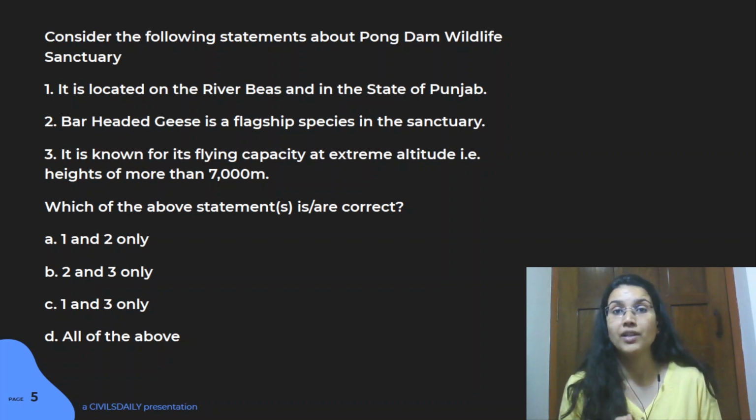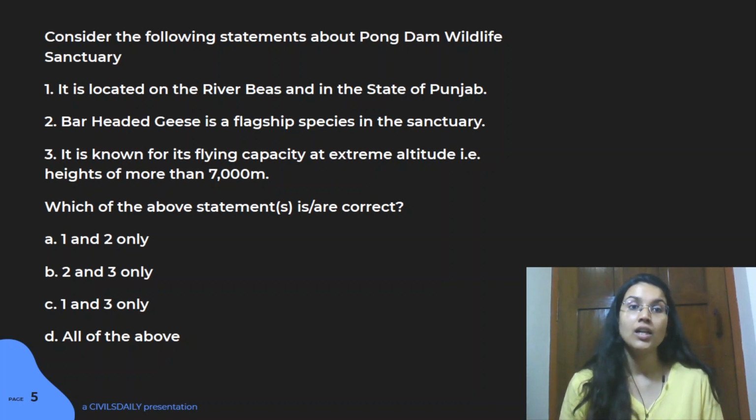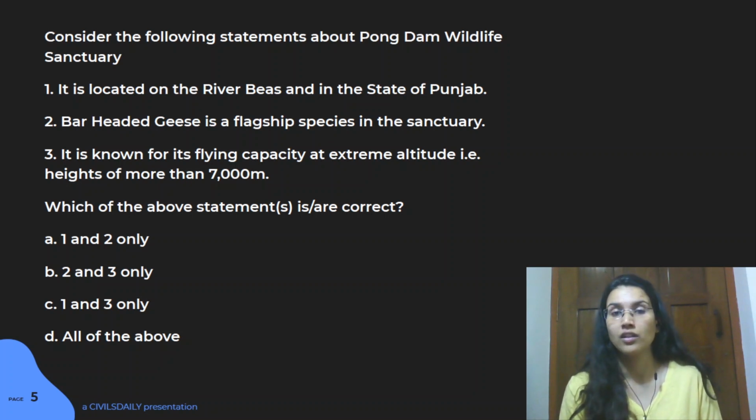an important element of that particular ecosystem. That is why the survival of all the other species is dependent upon that particular species and that ecosystem. Then it's called a keystone species. And flagship species are those species which are on the verge of extinction, and they are an attractive tool to gain people's attention towards that particular cause.